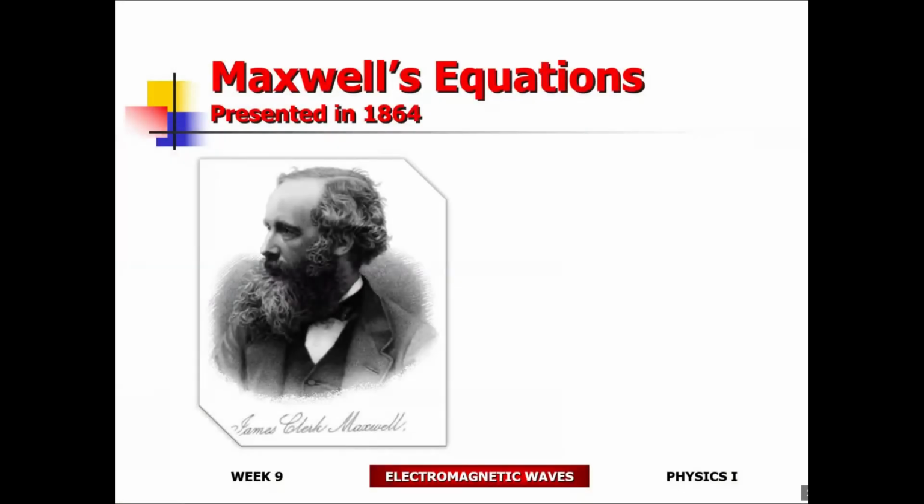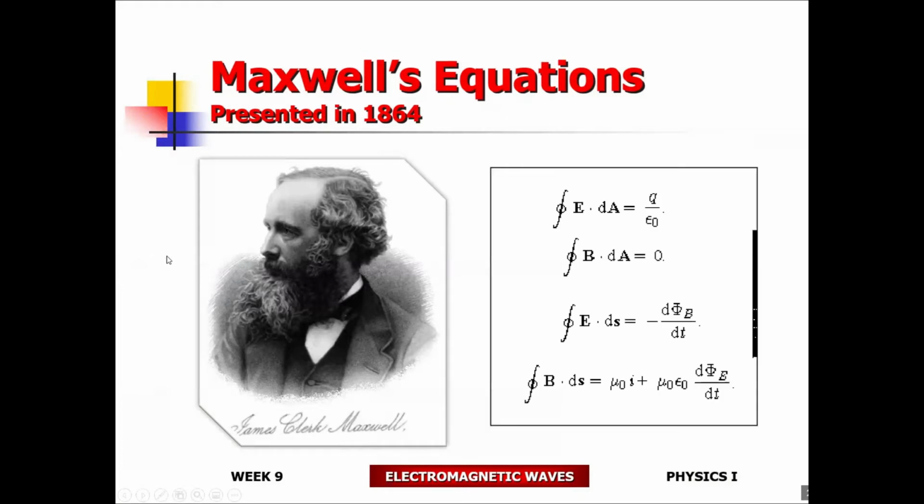Maxwell is considered to be one of the best theoretical physicists who ever lived. Maxwell was also Einstein's hero. He took all the ideas that Faraday came up with, and he was able to express them in the form of mathematics, some of which we have already seen. Take a look at the first one.